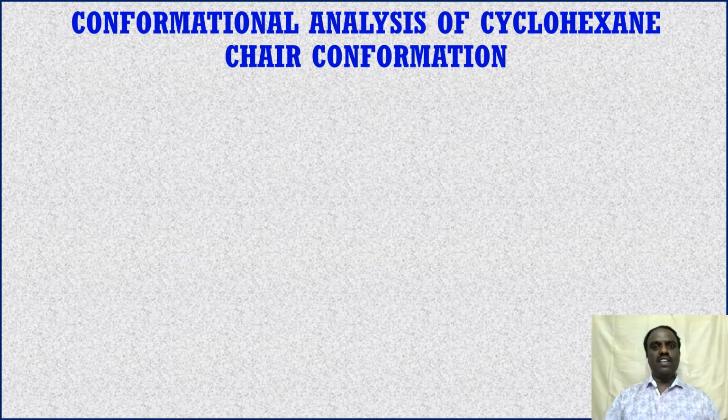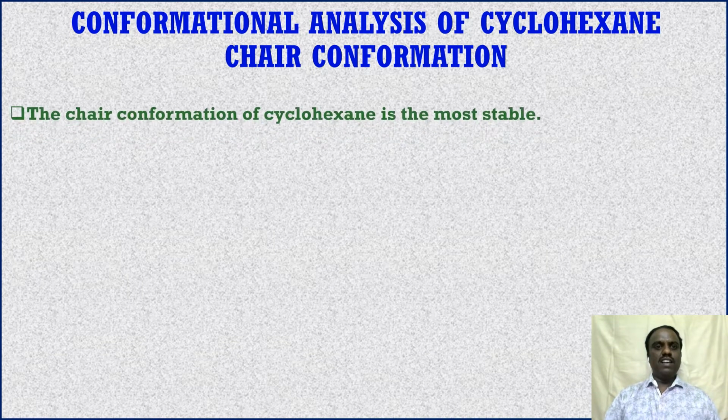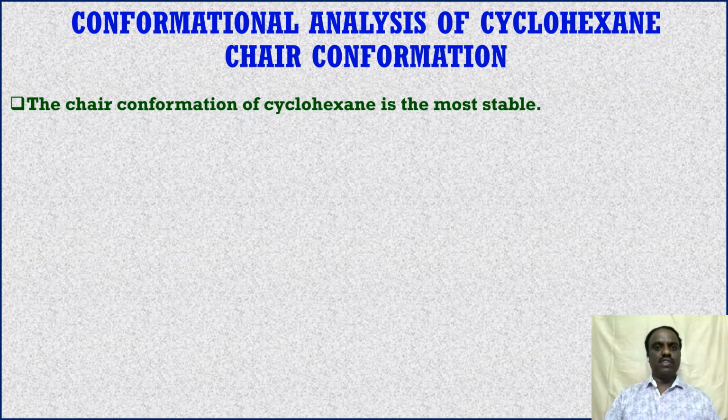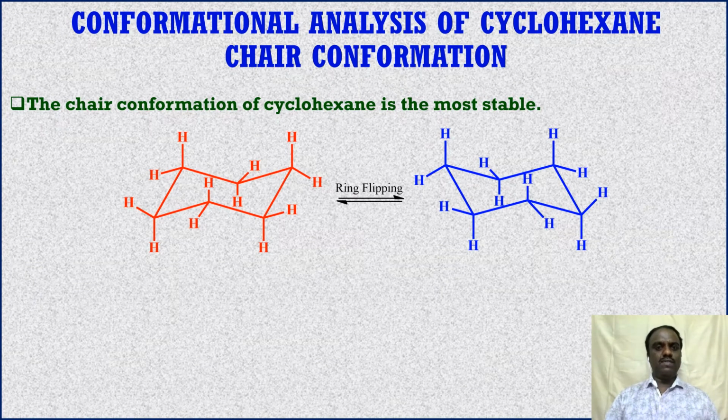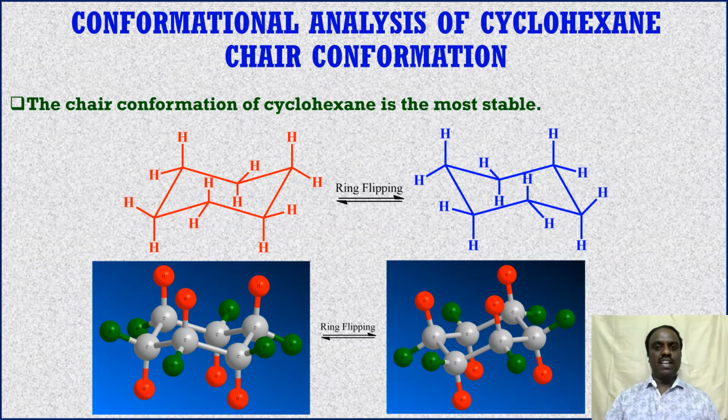Now let's go for the conformational analysis of cyclohexane, and let's begin with the chair conformation. The chair conformation is the most stable conformation of cyclohexane. See, this is the chair conformation. If we flip the ring, we will end up with another chair conformation. If we flip the first and fourth carbons, that means if the first carbon goes down and the fourth carbon comes up, we will get another chair conformation, and the corresponding 3D images are given here.